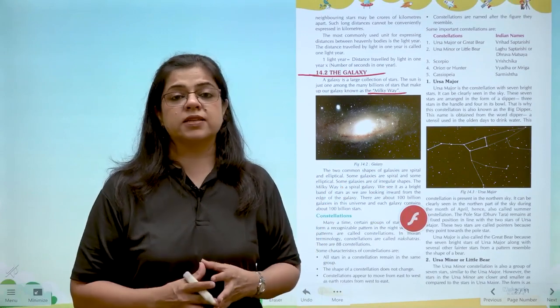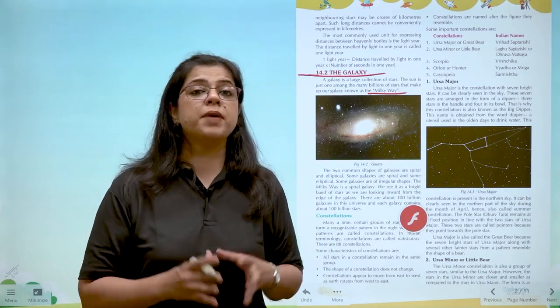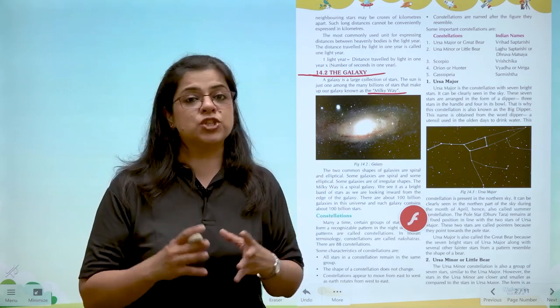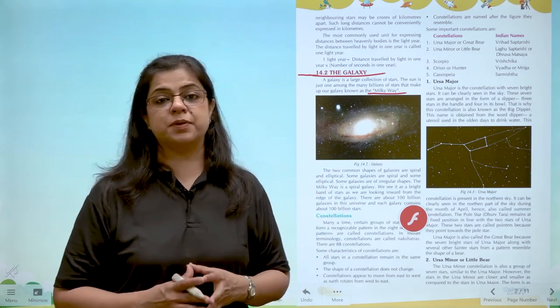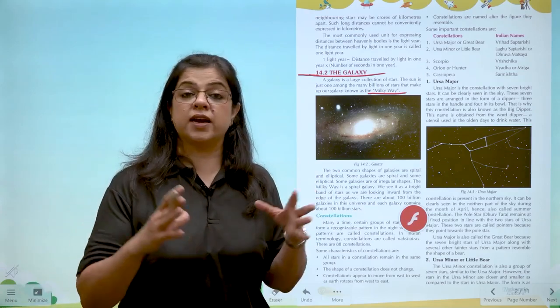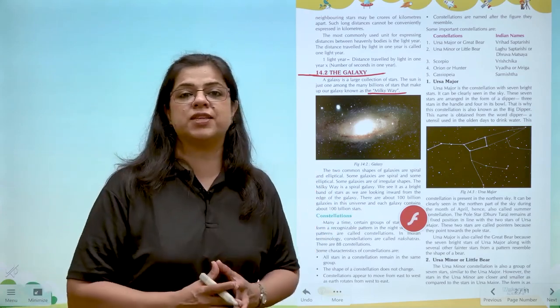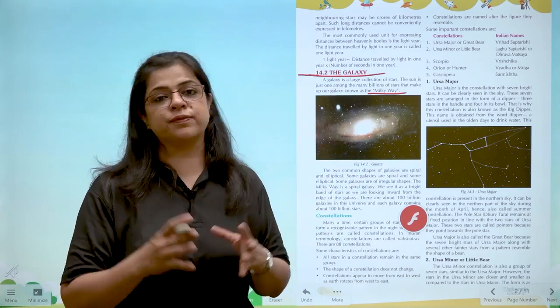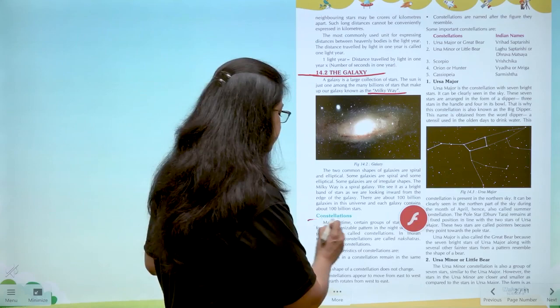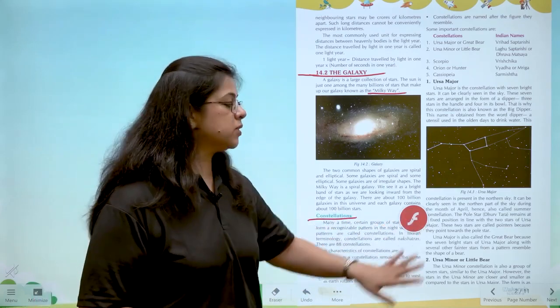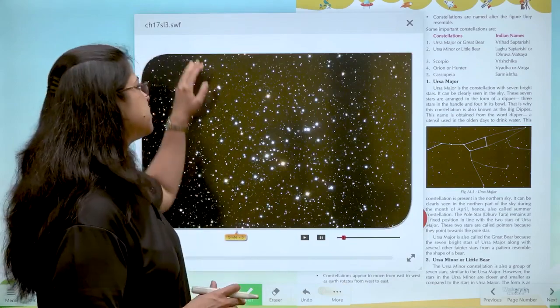All these stars sometimes seem to form a very interesting shape. When the stars form a shape that is recognizable, जिसे आप पहचान सकते हैं या किसी human object या human being या animal की shape में उसे picture कर सकते हैं, that set of stars is known as a constellation. Let us learn more about stars and constellations through this video.